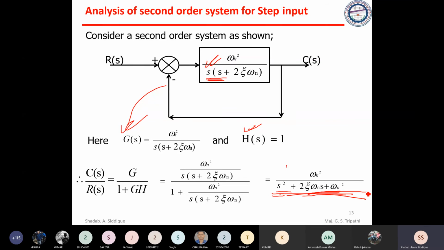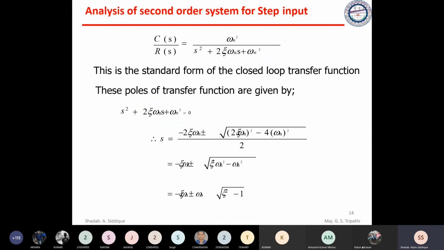With practice it will come to you. So this C by R is omega n square divided by s square plus 2 zeta omega n s plus omega n square, where zeta is the damping ratio and omega n is the natural frequency.